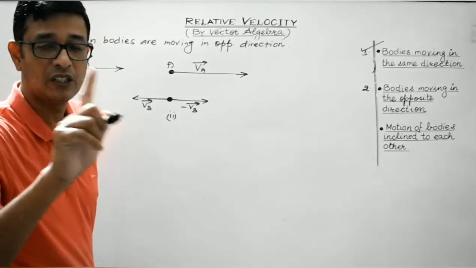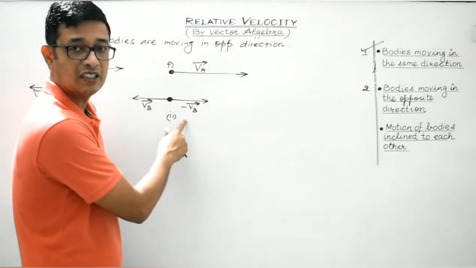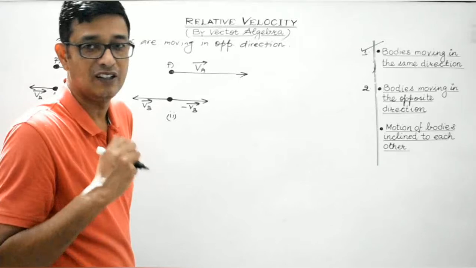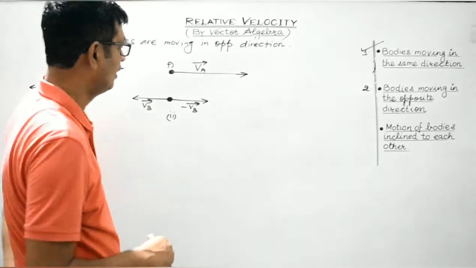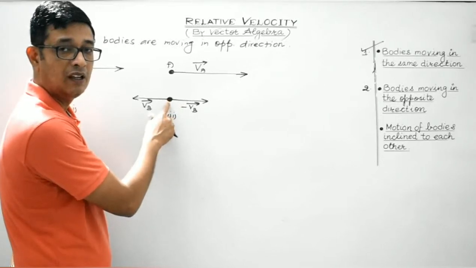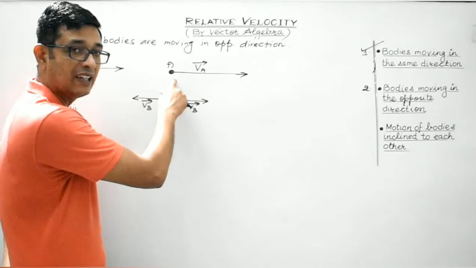Now, as I told you in the previous case, in order to compensate this effect, the same vector is to be superimposed on body A as well, so as to nullify the effect, isn't it? So if velocity minus VB vector is superimposed on body B, the same minus VB vector needs to be superimposed on body A as well.